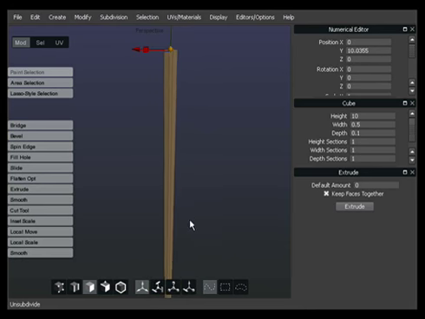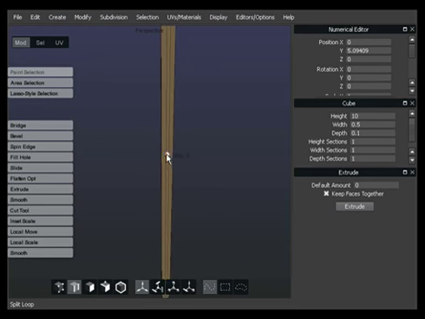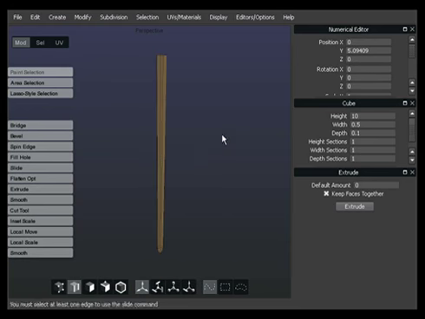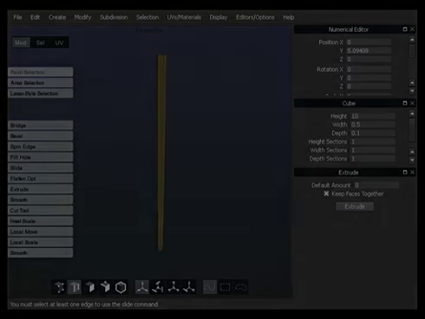Finally, we want to add another edge loop to mark the end of the fuller. The length of the fuller is approximately 2/3 the length of the whole sword. Now we've prepared the sword to add more details. In the next part we'll create the fuller and we'll harden the central ridge.